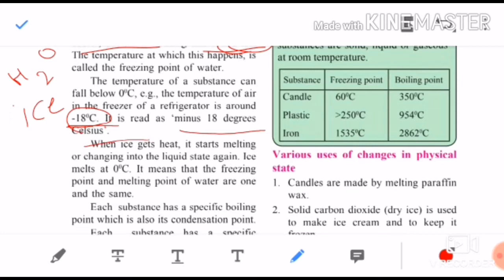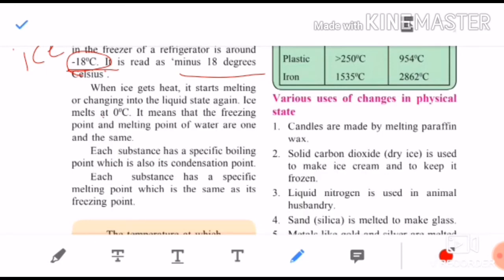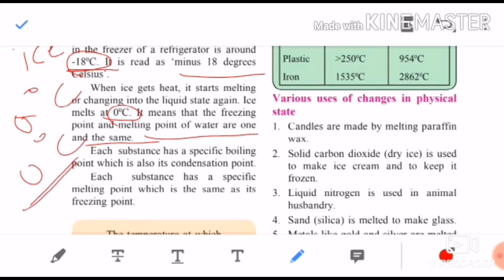When ice gets heat, it starts melting. Children, when ice is heated, what happens? It will definitely start melting or change into liquid state again. Ice melts at 0 degrees Celsius. Remember that ice always melts at which temperature? 0 degrees Celsius. It means that the freezing point and melting point of water are one and the same. Water starts freezing at which temperature? 0 degrees Celsius, and it melts also at which temperature? 0 degrees Celsius. So here two things are the same, the freezing point and melting point of water.